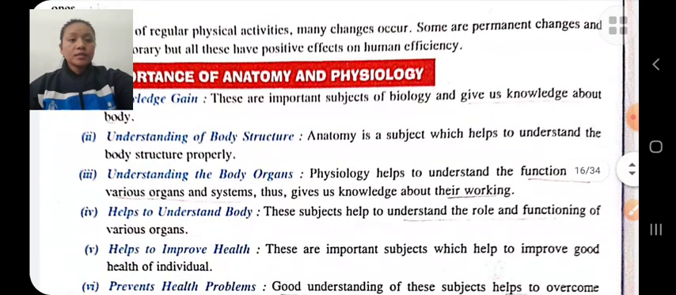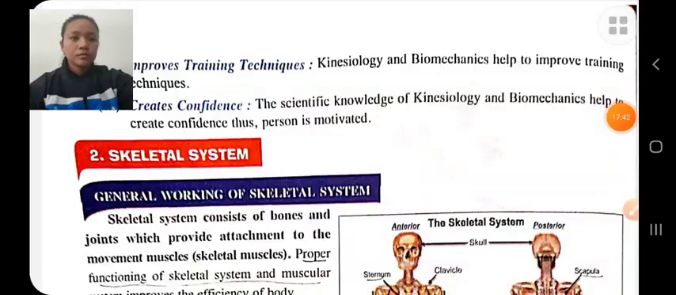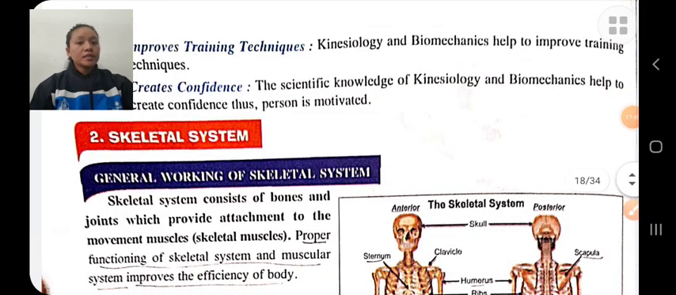And next is the skeletal system. The skeletal system consists of bones, joints, etc. The proper functioning of the skeletal system and muscular system improves the efficiency of the body.